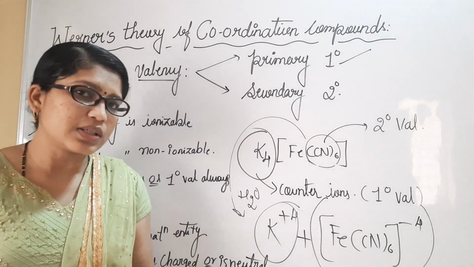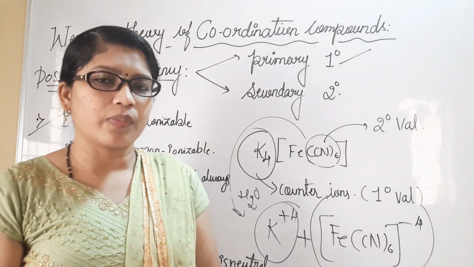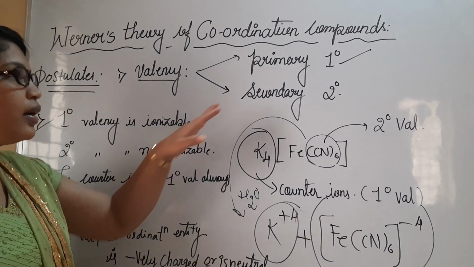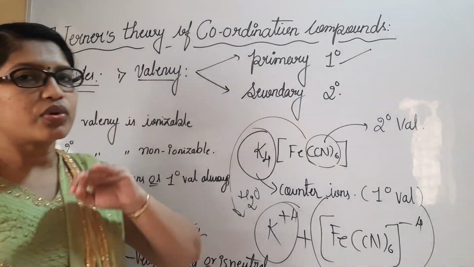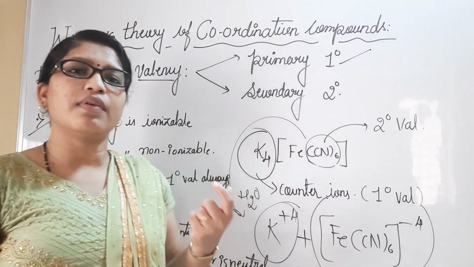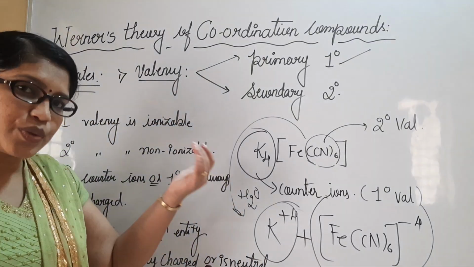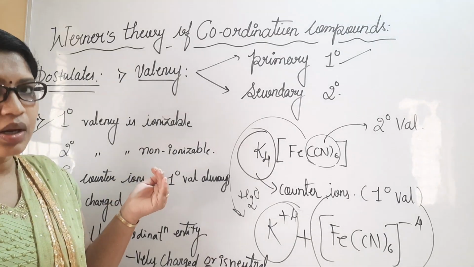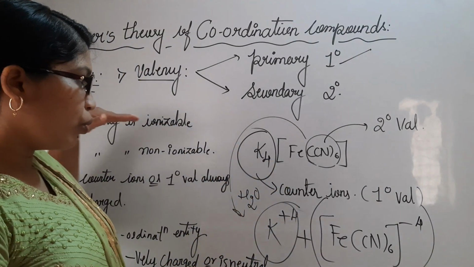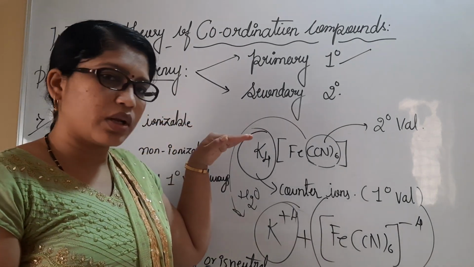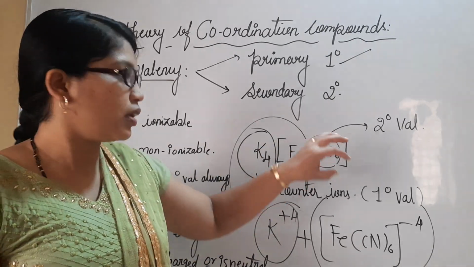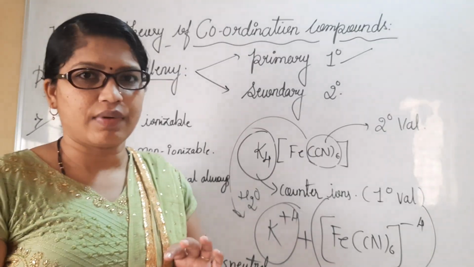I hope Werner's theory is clear to you all. What is the first postulate? All coordination compounds possess primary valency and secondary valency. Primary valency is the ions we write outside the coordination sphere, also called counter ions. Primary valency comes first, then secondary valency.